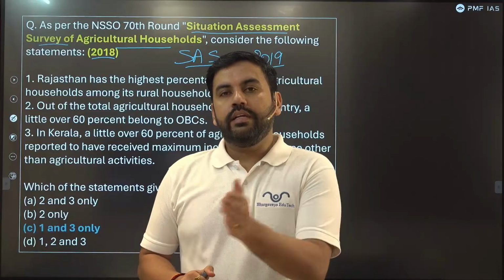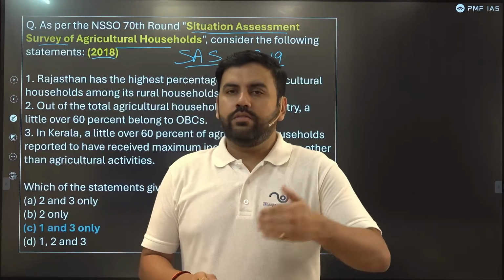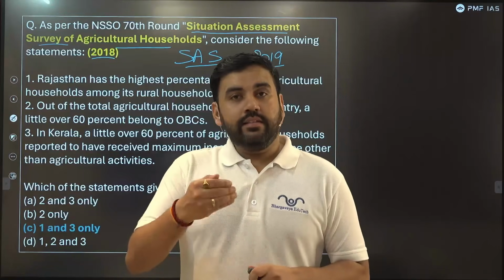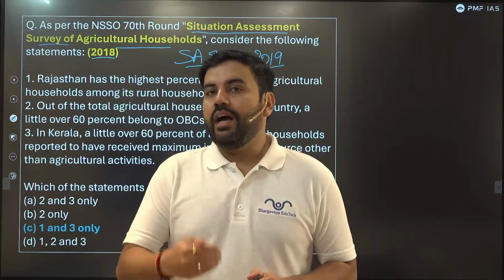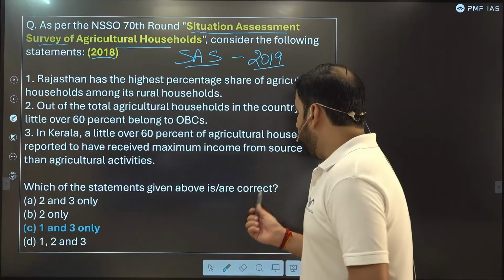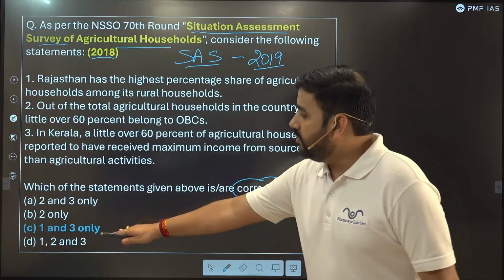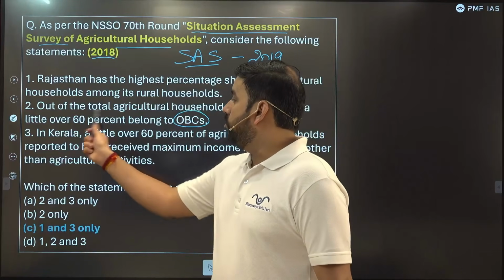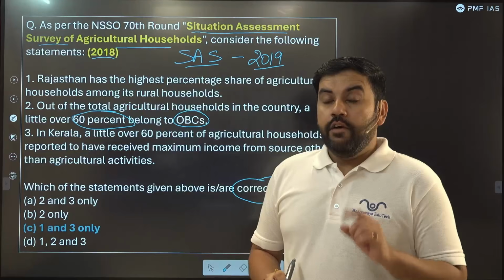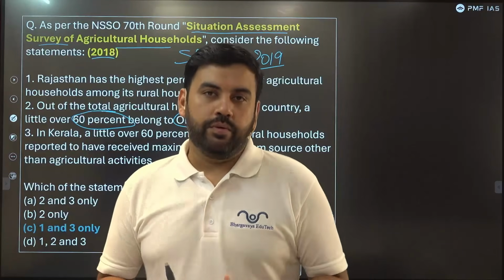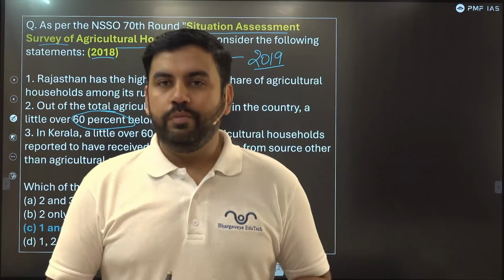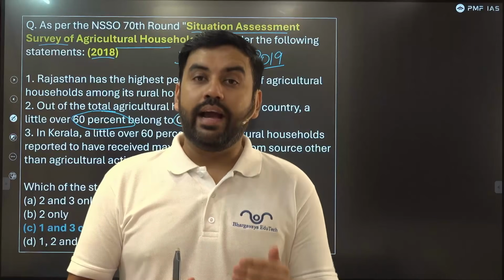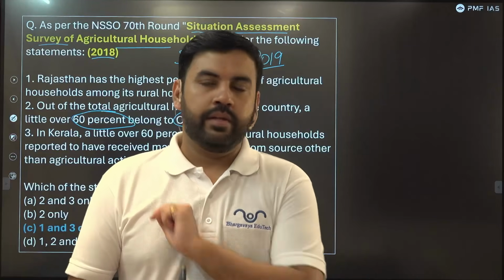Now survey was conducted, and this survey is not the first one. It has been conducted even before that as well, and survey has given some insights, and UPSC asked a question from that. The question was asking on the correct information, and the answer to this was C. The second statement is incorrect, that is OBC does not constitute 60% of the family, which means that if you are reading a particular survey, it can be asked by the UPSC in the prelim examination. So we will be looking into some of the highlights of SAS survey as well. Let's start.